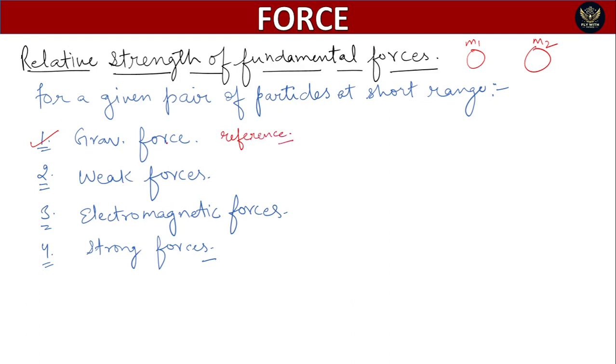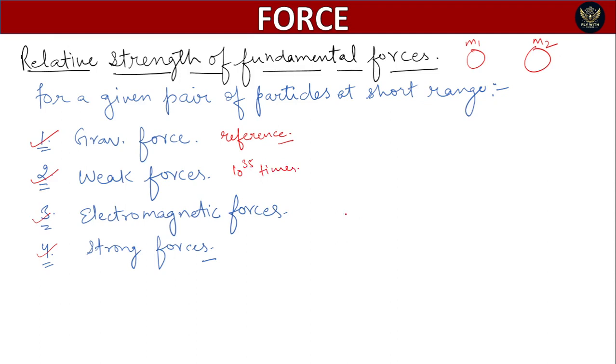Then after that, weak forces are stronger, then electromagnetic forces are stronger, and then strong forces are the strongest. If we see to what extent the weak forces are stronger, it is actually 10 raised to power 35 times stronger than gravitational force.